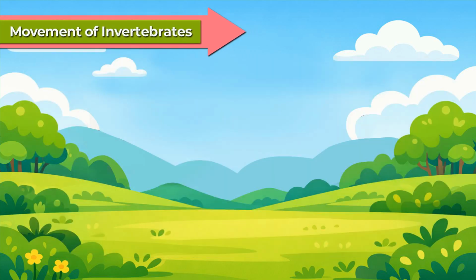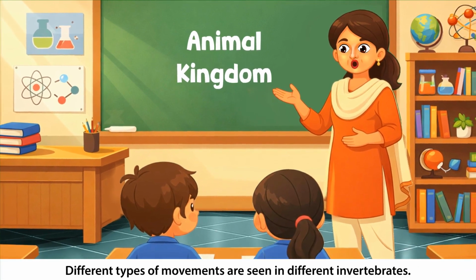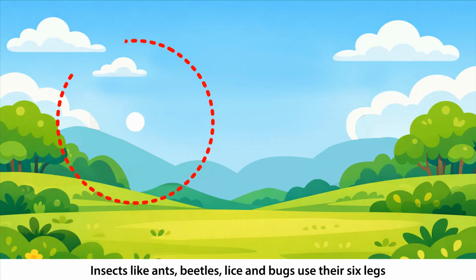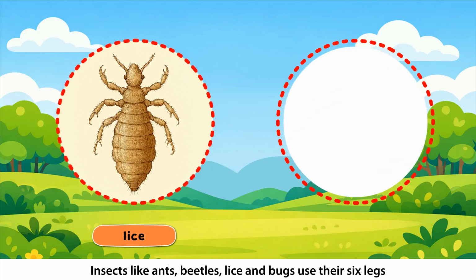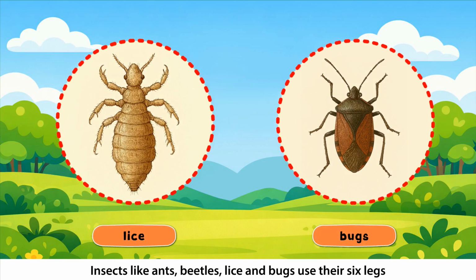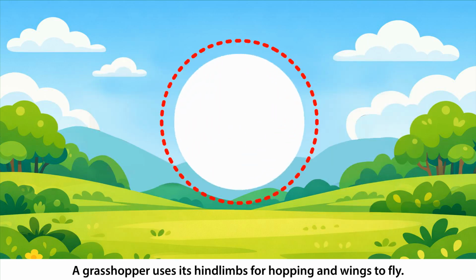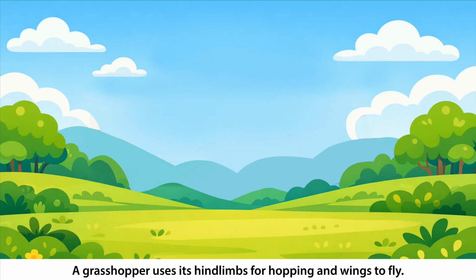Movement of invertebrates. Movement is a feature of all living beings. Different types of movements are seen in different invertebrates. Insects like ants, beetles, lice, and bugs use their 6 legs to walk or crawl from one place to another. A grasshopper uses its hind limbs for hopping and wings to fly.